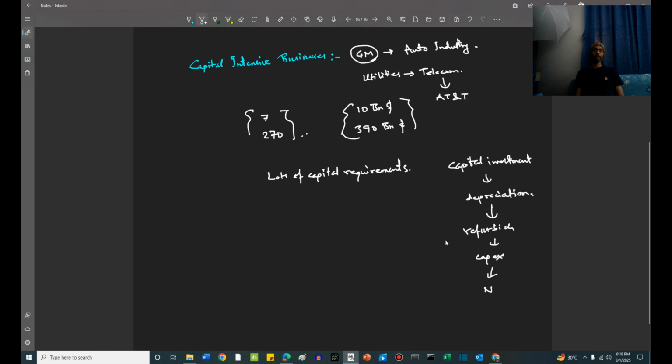Because there are profitability issues, there will also be cash flow issues. Because of such cash requirements, both net profit and cash flows take a hit. As a result, they are always in search of capital. And the second thing is they have to raise a lot of capital through debt, because returns on those assets are pretty slow to come.